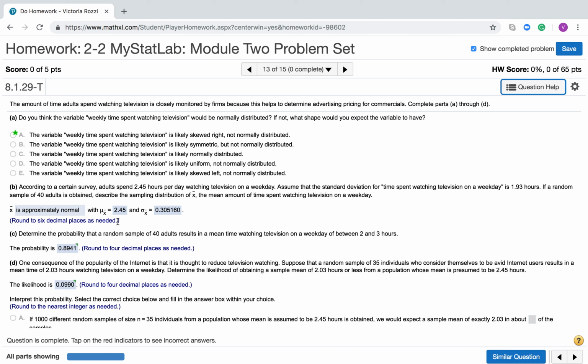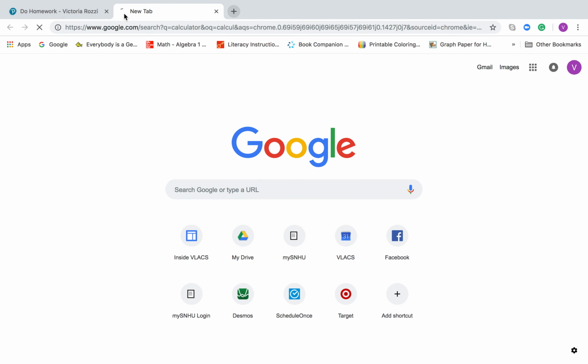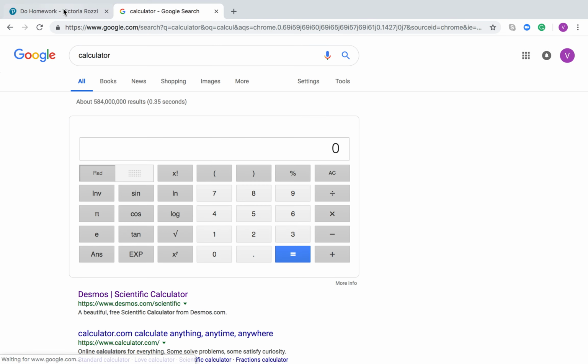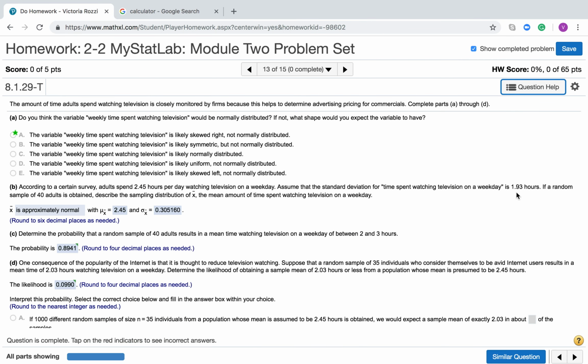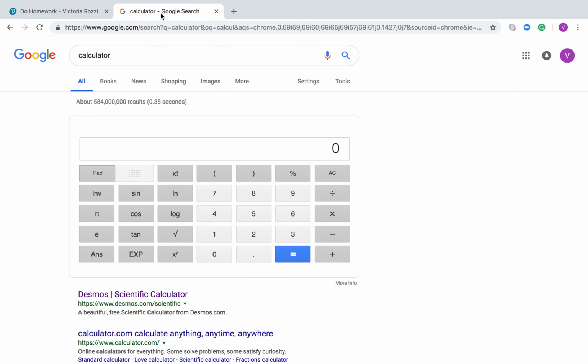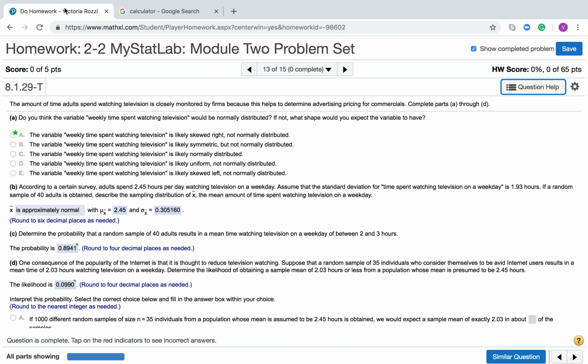However, the standard deviation is going to be the population standard deviation divided by the square root of the sample size. So the way that they got this, and I'm just going to pull up my Google calculator here, is that they took 1.93 hours and they said, okay, now we have 40 adults, which is the sample. We're going to divide by the square root of 40. So we're going to do 1.93 divided by the square root of 40. And you can see here we're getting 0.3051 and so on.